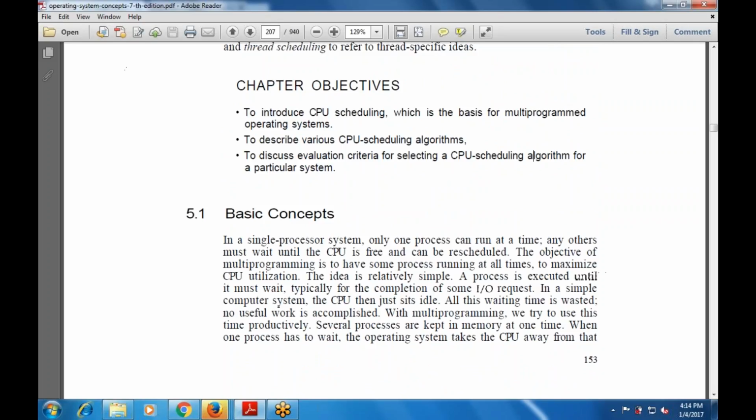Now, what are the various basic concepts? In the basic concepts, it is used with the single processor system. Only one process can run at a time.